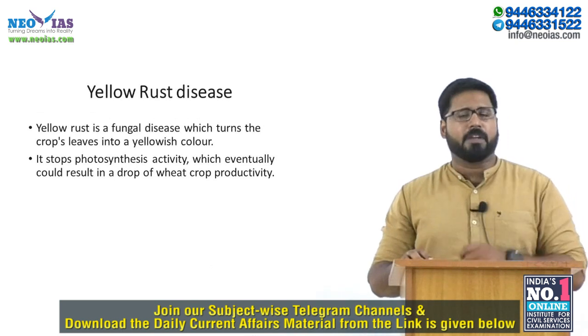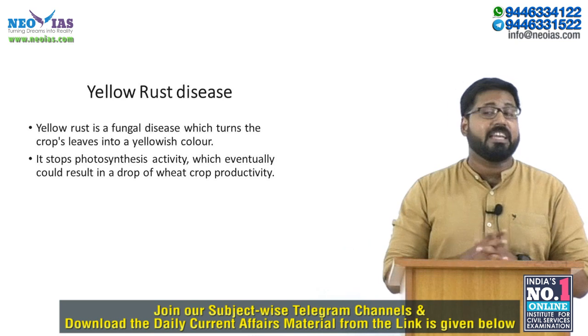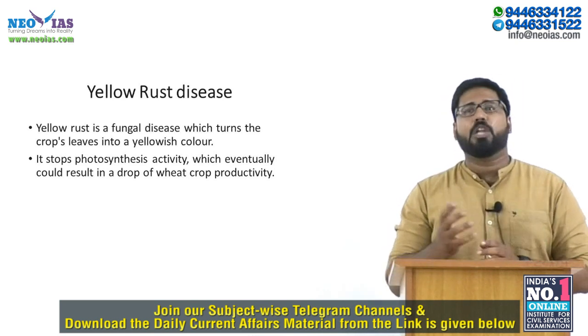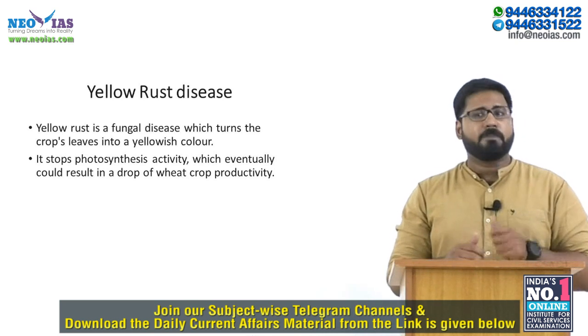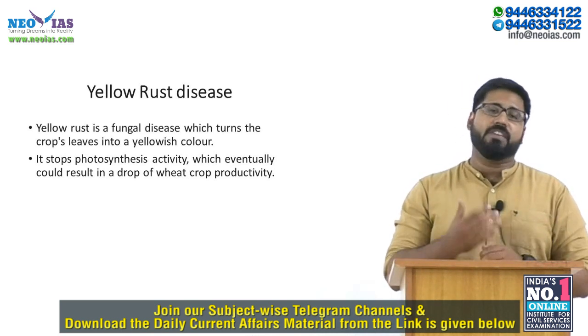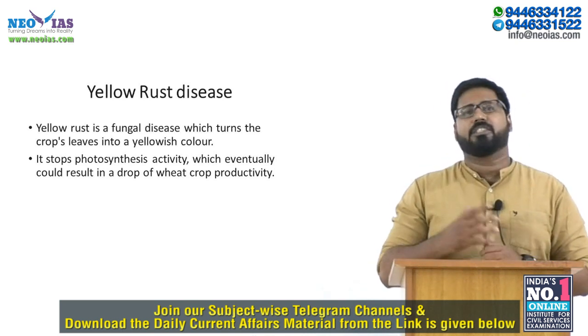Coming to the last topic of the day, which is yellow rust disease. Yellow rust disease is a fungal disease which turns the crop's leaves a yellowish color. It stops photosynthesis activity, which will eventually result in a drop in wheat crop productivity, or basically the productivity of the crop as a whole.